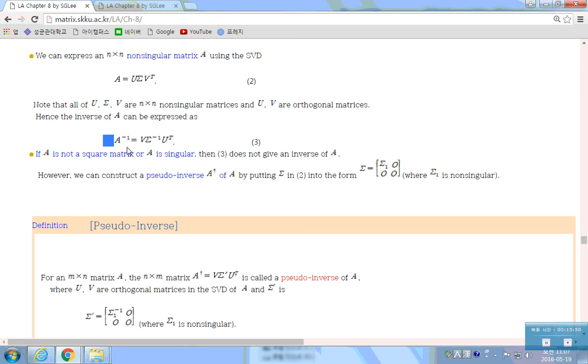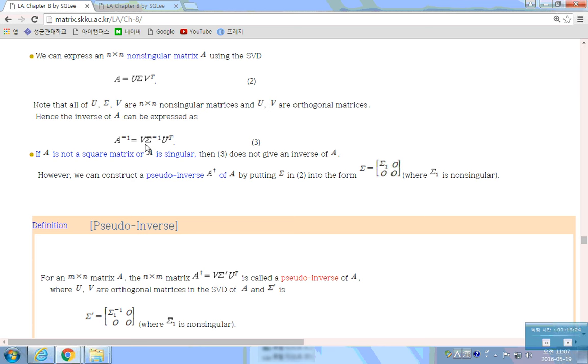In this case, A inverse does exist. And what is A inverse? The inverse of this, isn't it? So what's the inverse of this? That is V times sigma inverse times U transpose, the inverse of the left hand side. Since U and V are real orthogonal matrices, the inverse is the transpose. So the transpose of this is V transpose, transpose is V, and sigma inverse times U transpose.